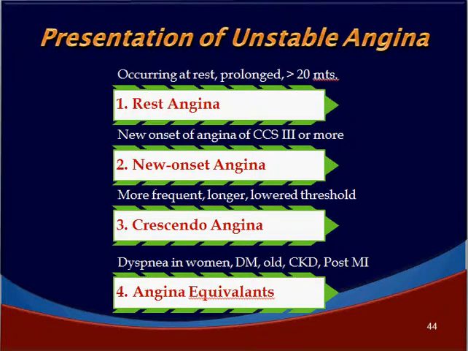What are the various presentations of unstable angina? Rest angina, that is angina occurring at rest or prolonged more than 20-30 minutes. New onset of angina of Canadian Cardiovascular Society 3 or more. So it should be a severe angina precipitated by very minimal effort occurring for the first time.